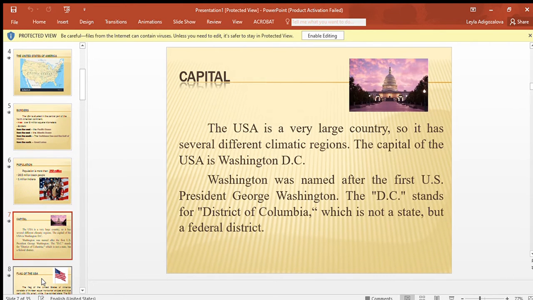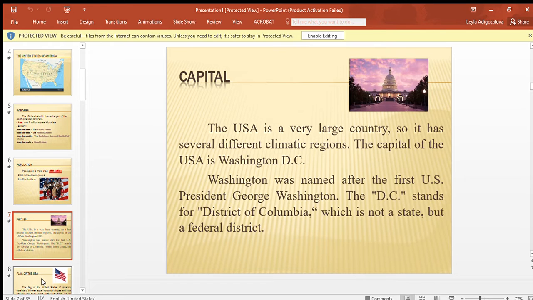The USA is a very large country, so it has several different climatic regions. The capital of the USA is Washington, D.C. Washington was named after the first U.S. President George Washington. The D.C. stands for District of Columbia, which is not a state but a federal district.